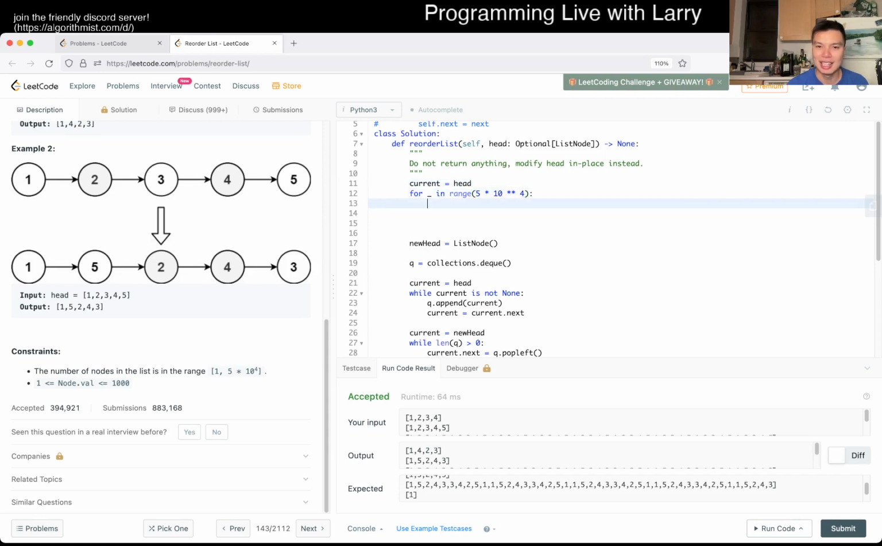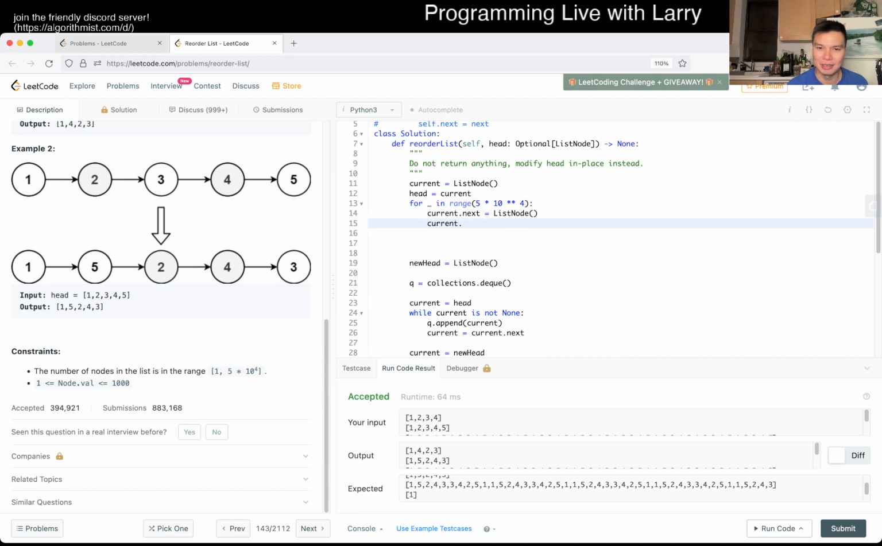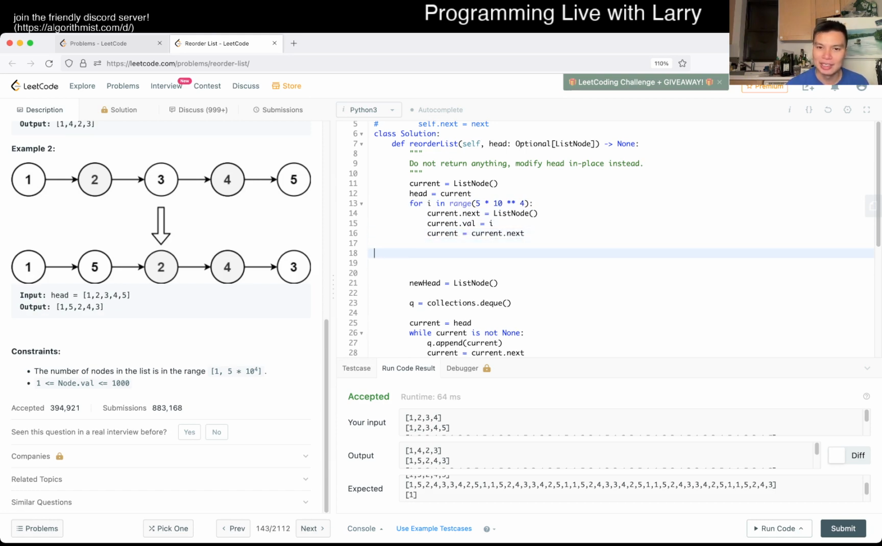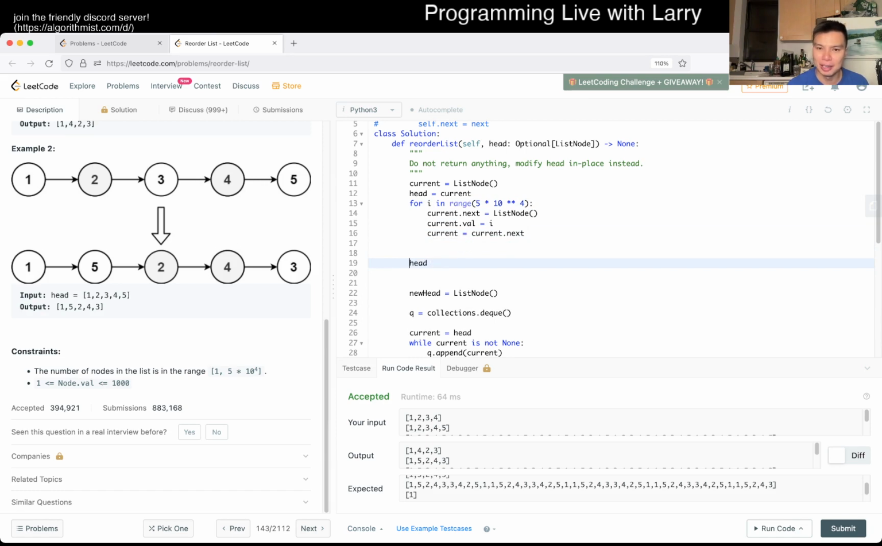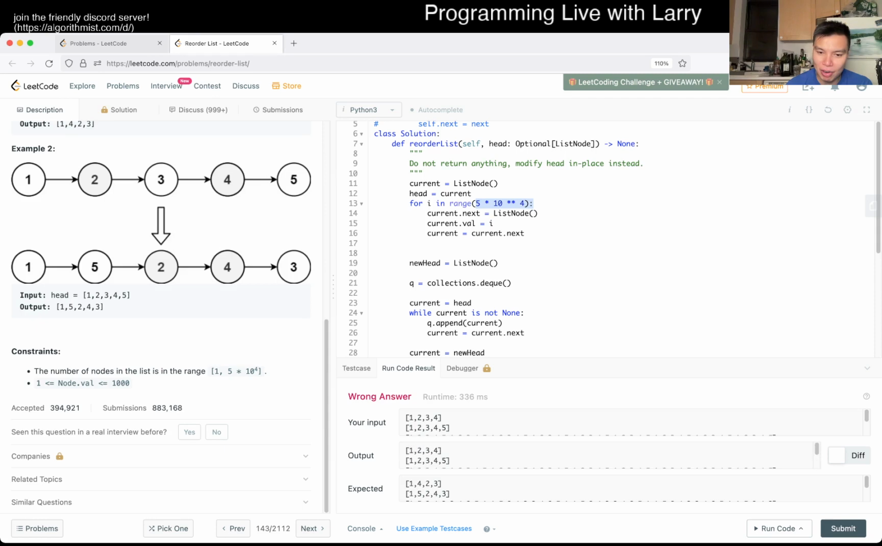Something like that, and then you could do current is equal to head, and then current dot next is equal to list node. Or actually maybe just, yeah, okay, head is equal to current, and then we go the other way. And then current dot next is equal to this node, current dot row is equal to I, make this I, and then current is equal to current dot next. And then now here, of course, head will point to a node that has a linked list that's so many rows. And of course when you run it, you get the wrong answer.